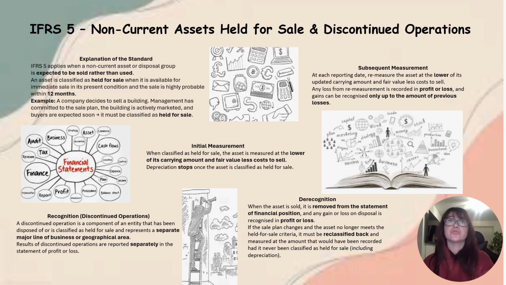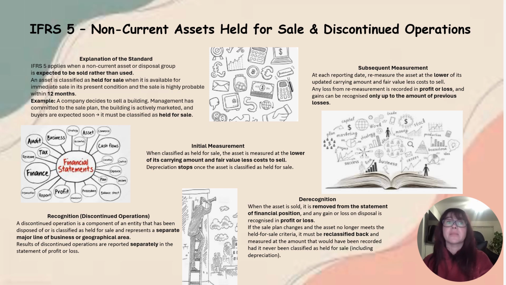IFRS 5, non-current assets held for sale and discontinued operations. Explanation of the standard: IFRS 5 applies when a non-current asset or disposal group is expected to be sold rather than used. An asset is classified as held for sale when it's available for immediate sale in its present condition and the sale is highly probable within 12 months.